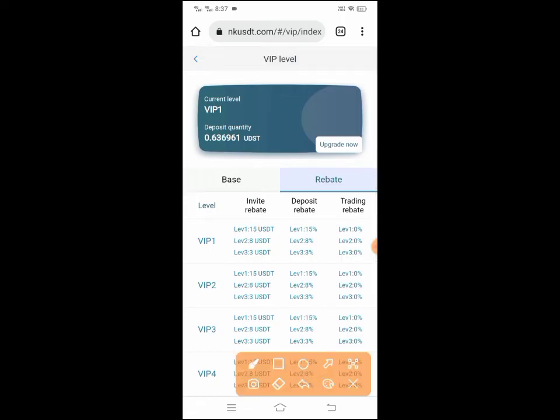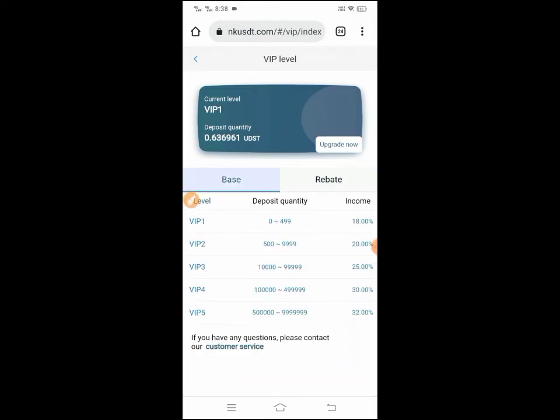You can see here all the detailed deposit quantity. My current deposit quantity is 0.636961 USDT. Current level VIP 1, and you can see base VIP 1. If you deposit in USDT, income 18%. VIP 2 deposit quantity starts from 500, you can see, and income 20%.